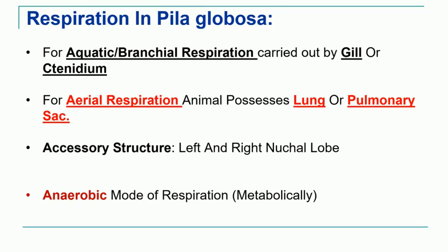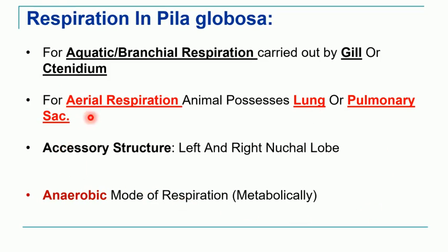The second type, that is aerial respiration. To carry out this aerial respiration, Pila possesses a lung or pulmonary sac. Basically it is called a pulmonary sac, but the function of it is quite similar to a lung, so sometimes we can also refer to it as lung.